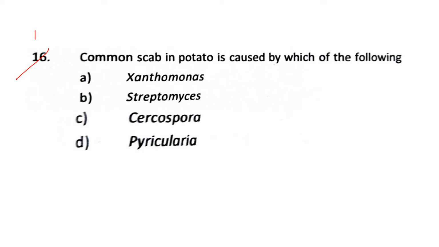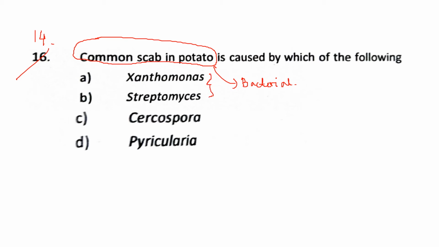Question number 16, but no, this is question number 14. Common scab in potato is caused by which of the following? So this disease, common scab in potato, is actually caused by bacteria. So this is a bacterial disease. Now the four options given are Xanthomonas, Streptomyces, Cercospora and Pyricularia.